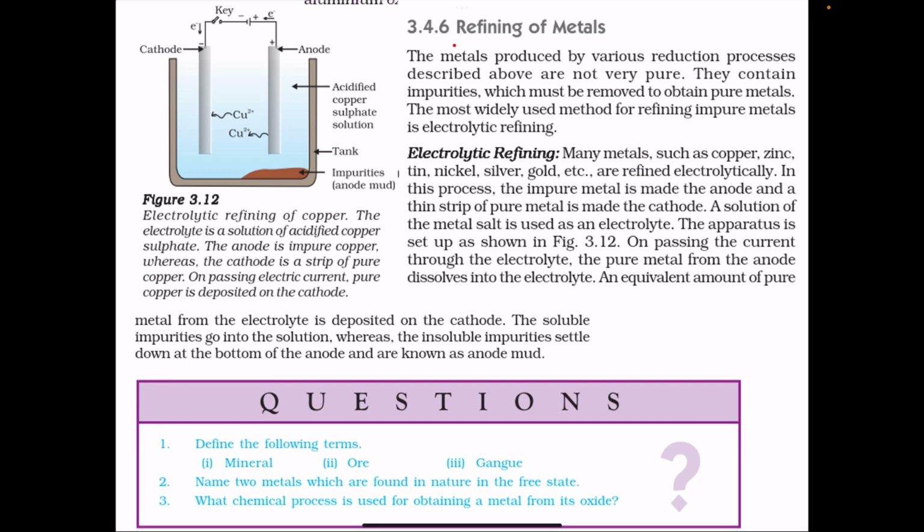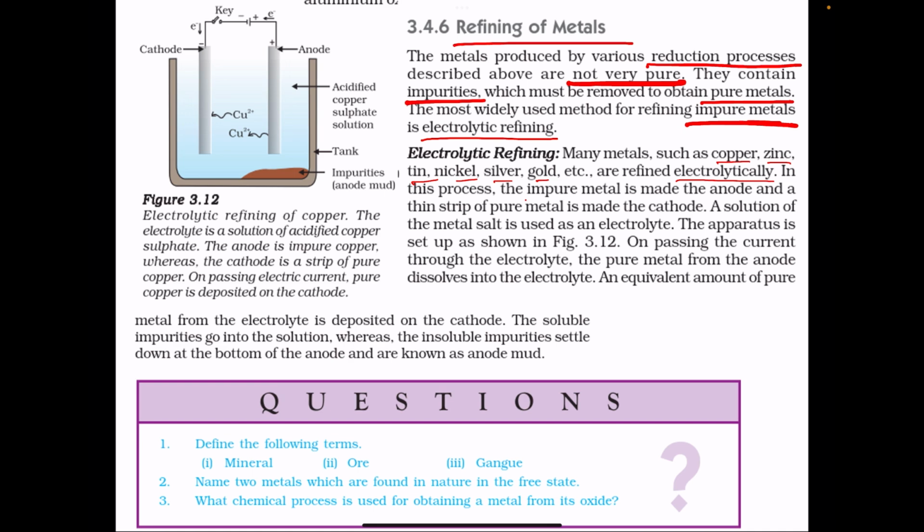Next is refining of metals. Metals produced by various reduction processes are not very pure. They contain impurities which must be removed to obtain pure metals. The most widely used method for refining impure metals is electrolytic refining. Now, what happens in electrolytic refining? Many metals like copper, zinc, tin, nickel, silver, gold are refined electrolytically.